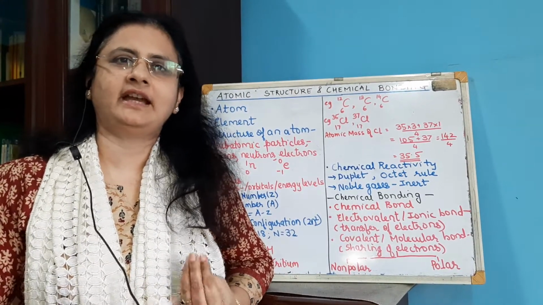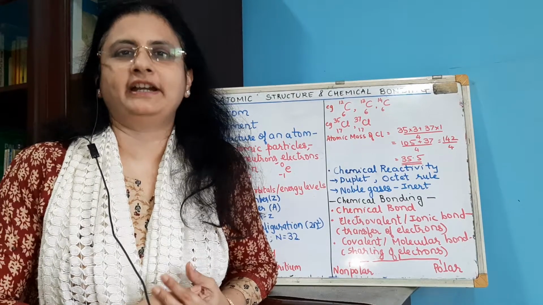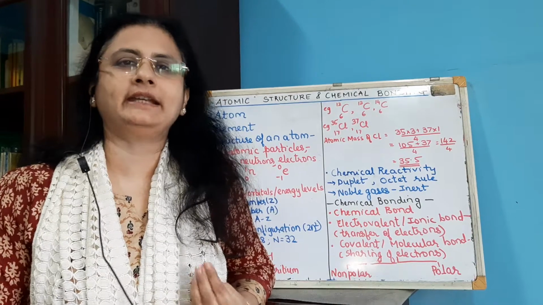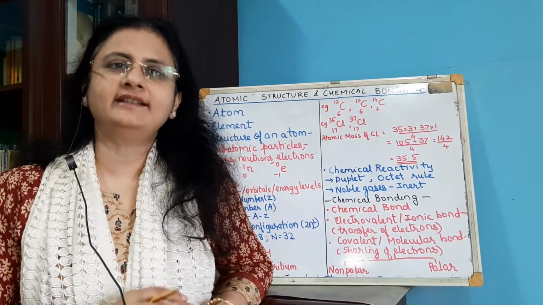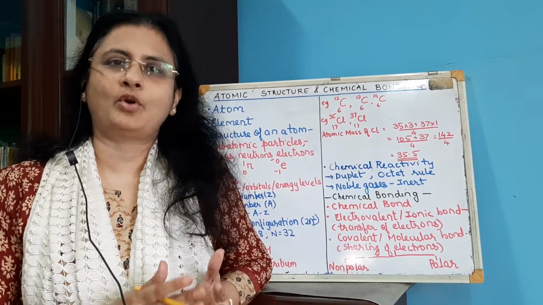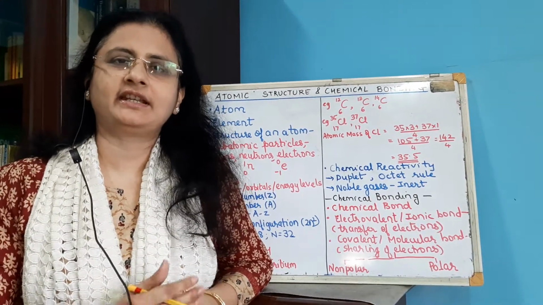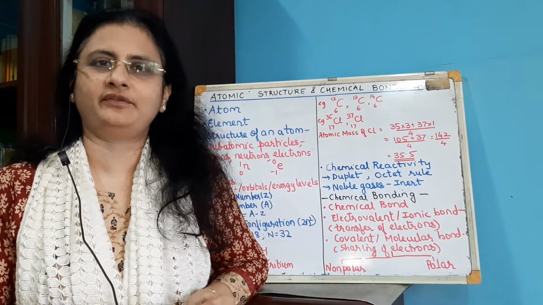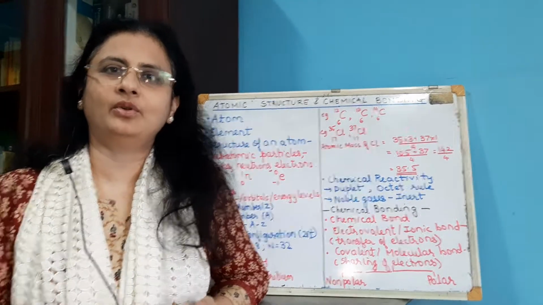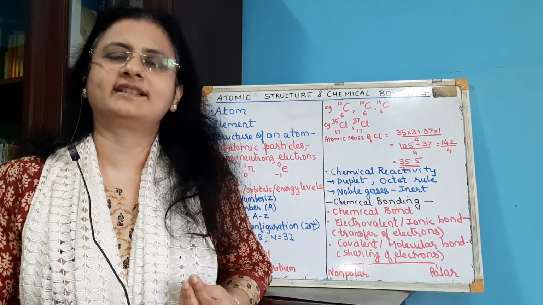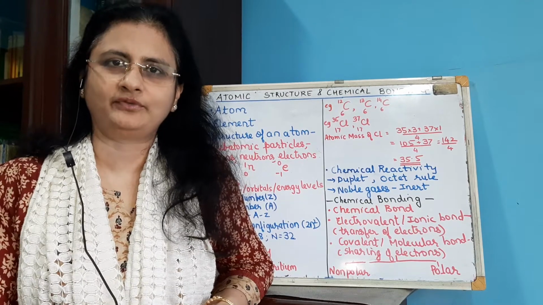Now starting with atom. How do we define an atom? An atom is the smallest particle of an element which can take part in a chemical reaction and is considered the basic unit of matter. For example, O and Cl: O is one atom of oxygen, and Cl is one atom of chlorine.